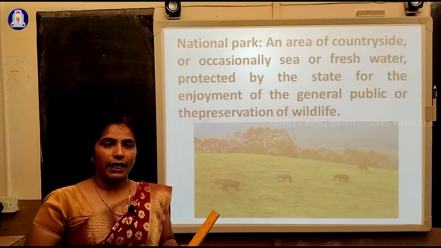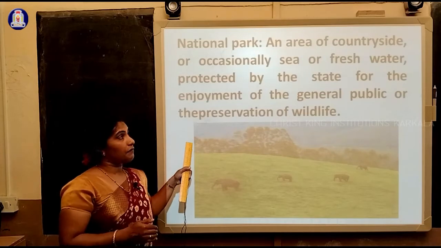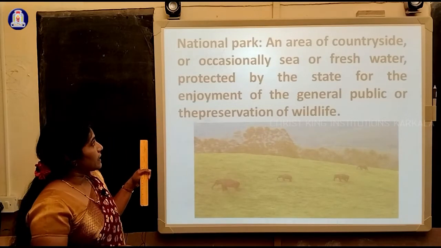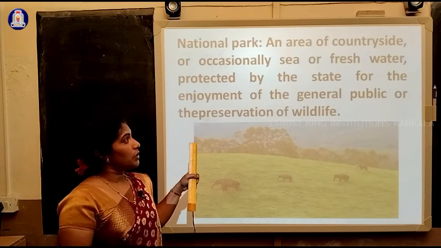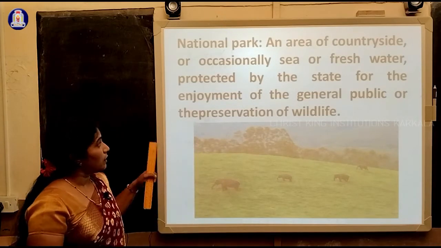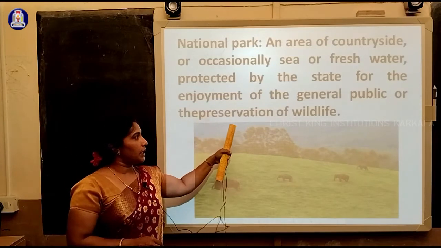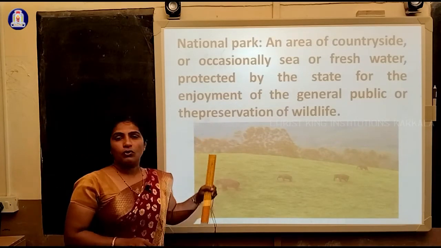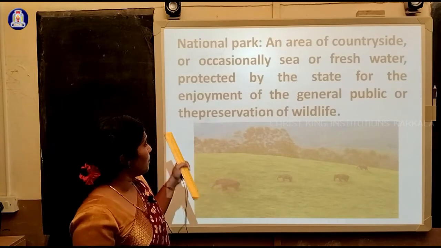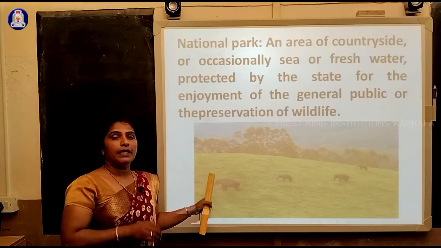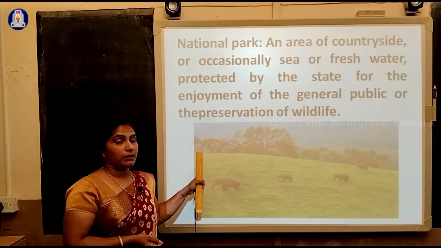It is an area of countryside, or occasionally sea or freshwater, protected by the state for the enjoyment of the general public or the preservation of wildlife. That is nothing but a national park. All this is related to your Pachmarhi biosphere reserve.